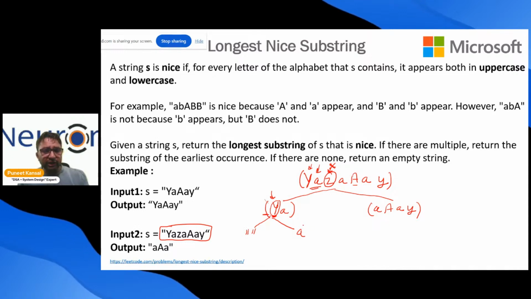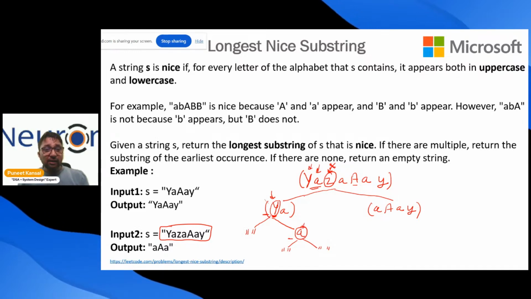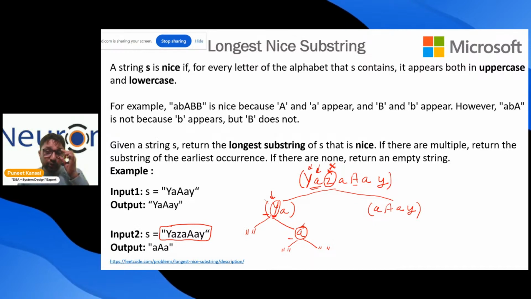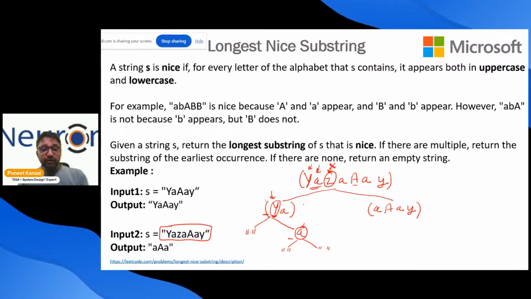So we ask the A, do you have your counterpart? A also says no. So immediately A says no. We say okay, what is your left side? Null, nothing. What is your right side? Nothing. What I want to show you is that I'm finding this substring by dividing the string into two parts every time. I'm dividing because I know that I cannot involve this Z now.